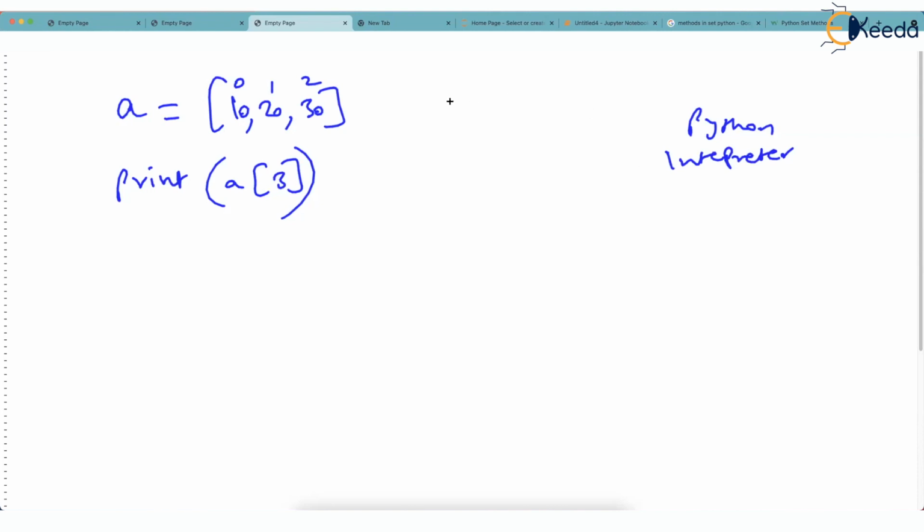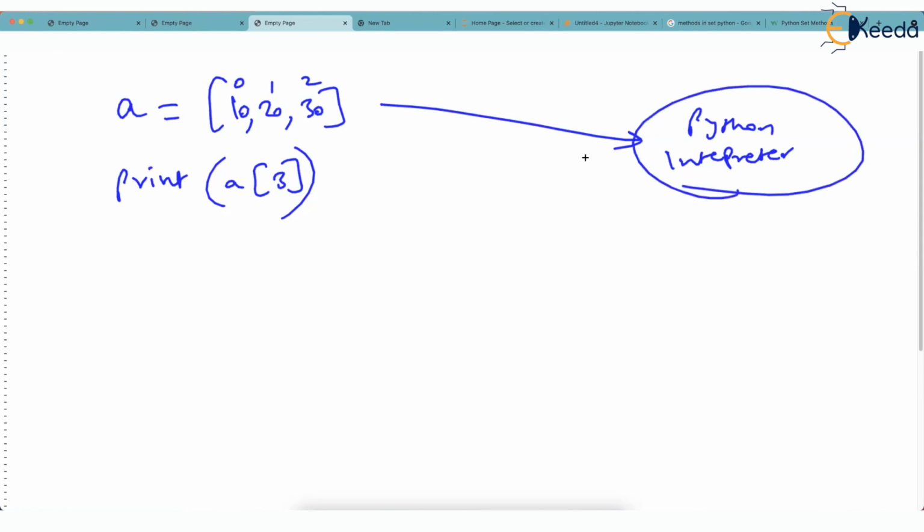What this does, it takes the first line. It says, okay, this line is grammatically correct. And okay, I will now create an object. Python interpreter creates an object of list type and it stores it in the memory. But when it executes this line, it says, hello, third element is not there. I can't run this line.